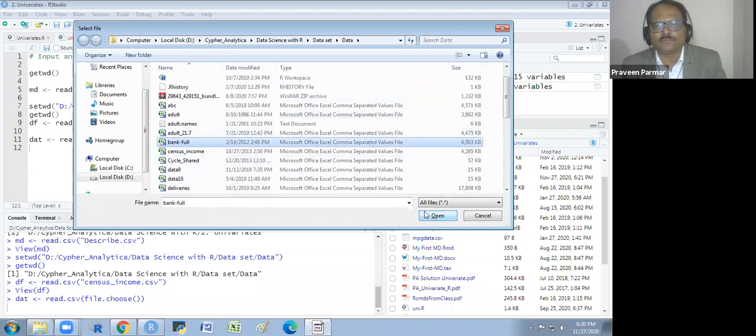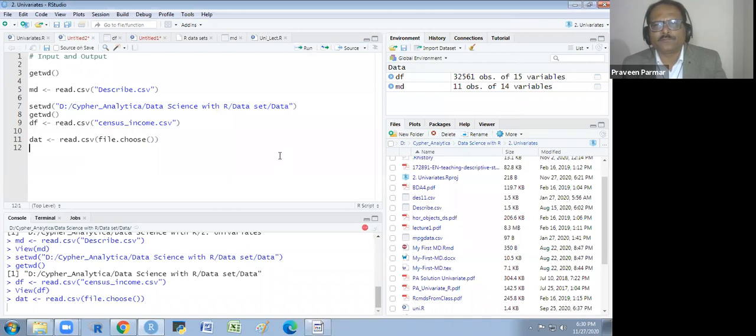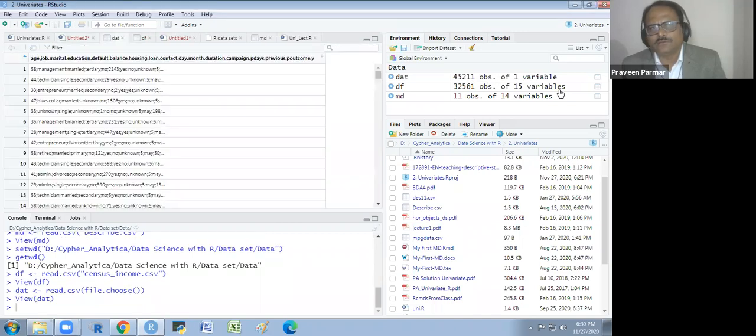In the Bankful file, when I read it with the name data, you see there are 45,211 observations and one variable. It is showing me one variable only. Oh, it is not opening properly.